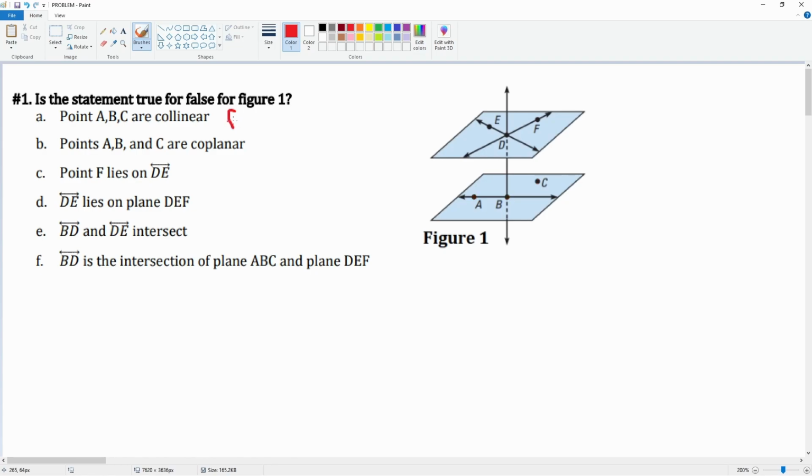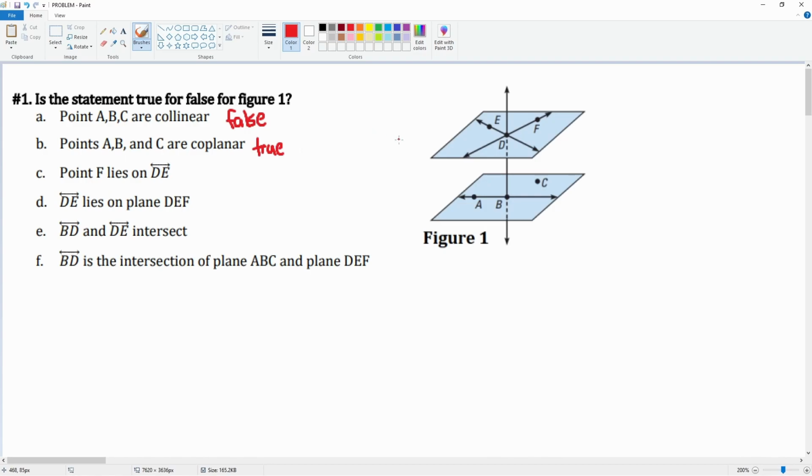Okay? Because those 3 points are not collinear. They're not on the same line. Next, are A, B, C coplanar? Yes, they are. Okay? A, B, C exists on this plane of ABC. They all exist on that flat surface, so we can say that this is true.